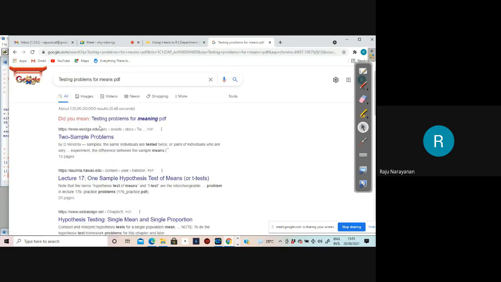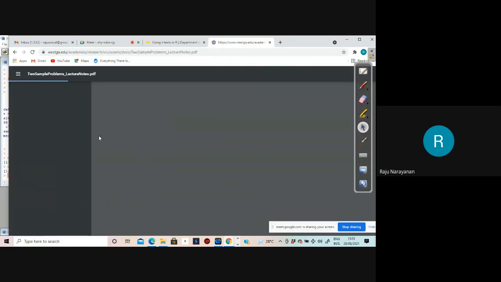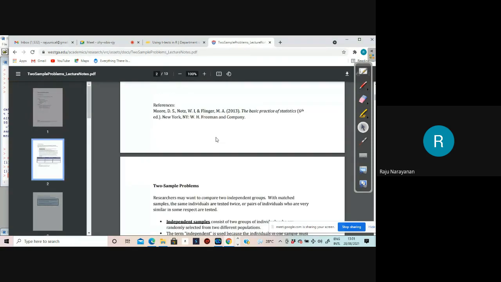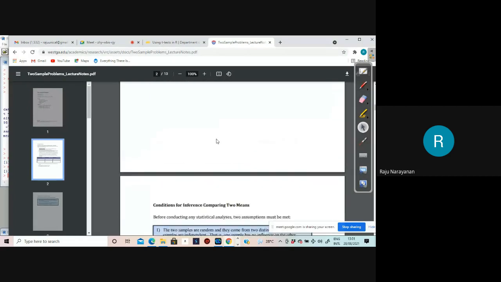Okay, so how many articles? My God, 2 sample problems. Don't take all the articles. Some articles are not good. So much garbage is also available. Look at the author, PhD. Okay, you can use this one, 13 pages. Wonderfully given.